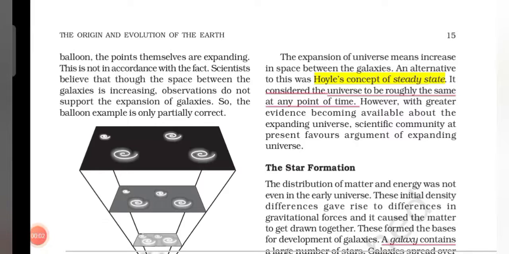Then came Hoyle's concept of the steady state. It opposes Hubble's theory of the expanding universe from 1920. It tells that the universe is roughly the same at any point of time.